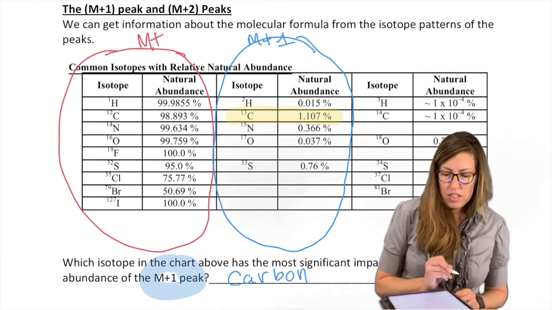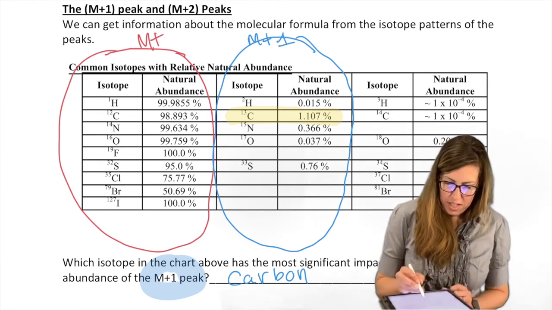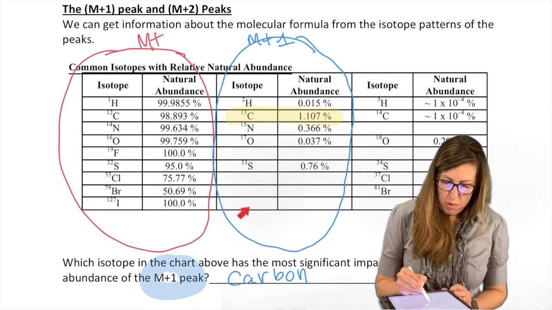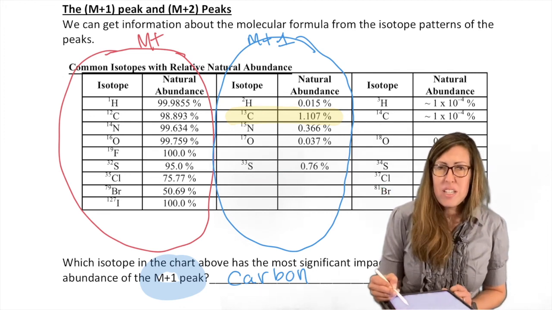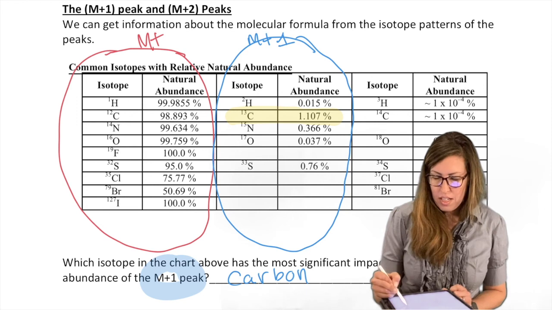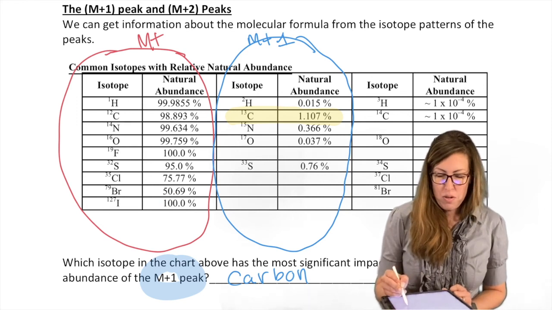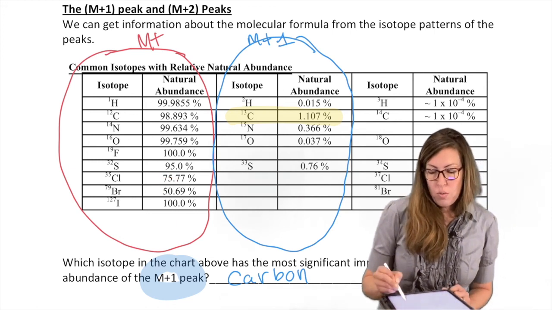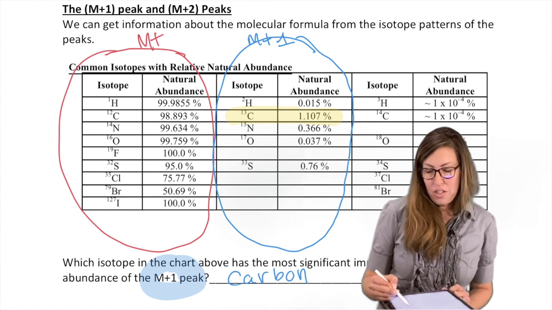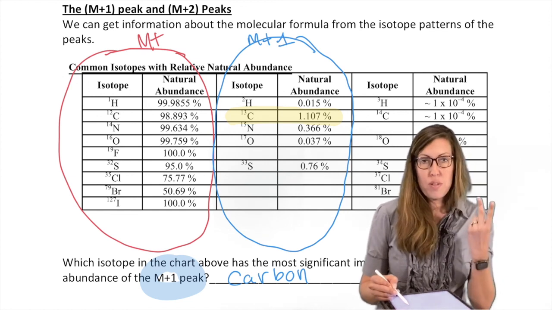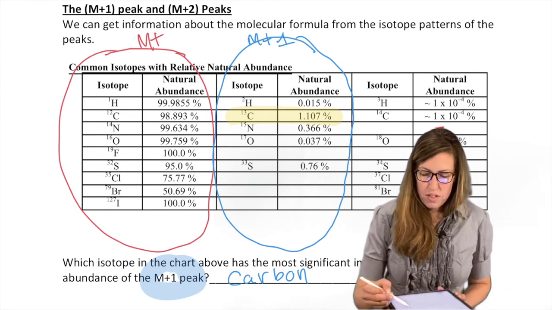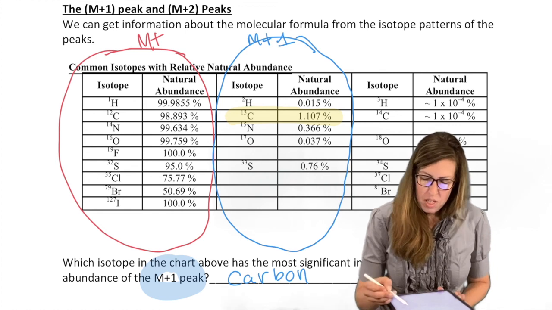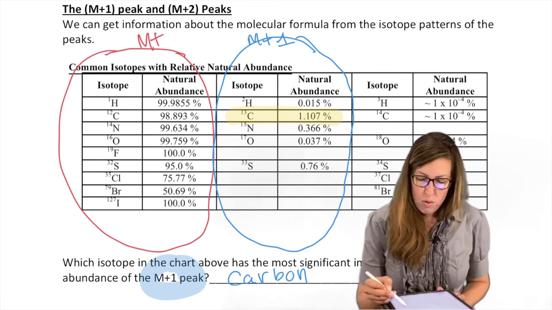And finally, you notice some of these got knocked out of the running. There's no M+1 for fluorine, chlorine, bromine, iodine, but the halogens do have M+2s. And notice how abundant they are. I mean, we're not talking about 1%. In fact, it's nearly 1-to-1 with bromine. And that's still pretty significant. Chlorine is a 3-to-1. So we will also use that to our advantage, that unusually high relative abundance of the two different isotopes, to help us decide if bromine or chlorine are present. The rest of these are so insignificant that it's hard to pick up on them, except maybe sulfur, because that's a 4%. That's pretty big.